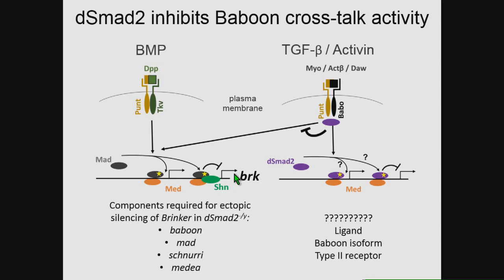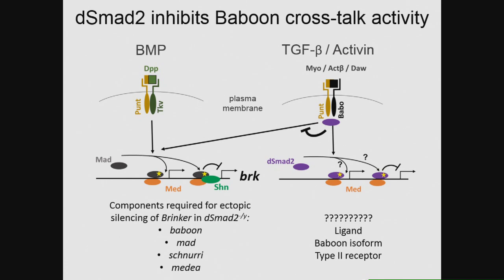So this led to a series of brand new questions to answer. If baboon is activated, then which isoform of baboon is required? There are 3, which I'll show in the next slide, and which type 2 receptors are required in the disc. And then what ligand is corresponding to these receptors? And where is the ligand coming from?